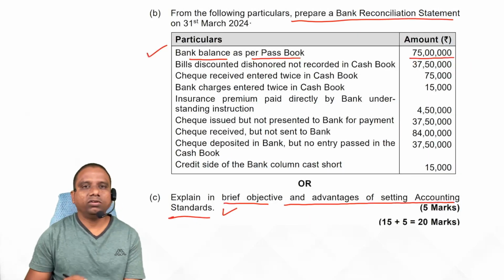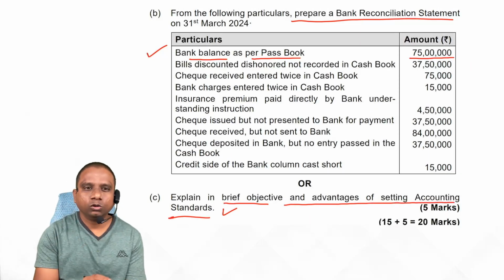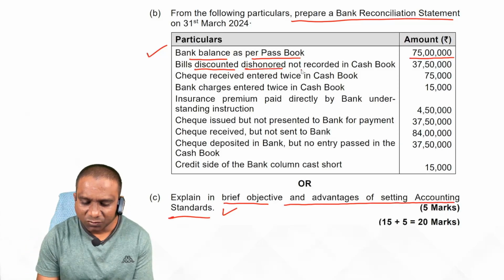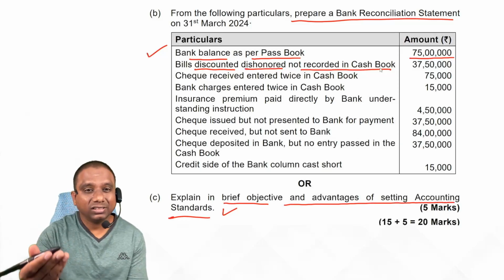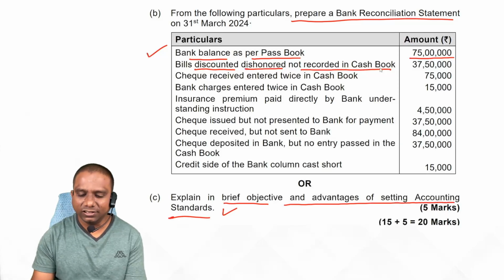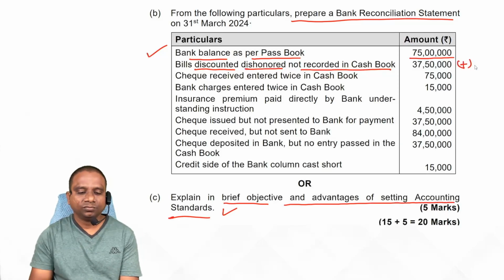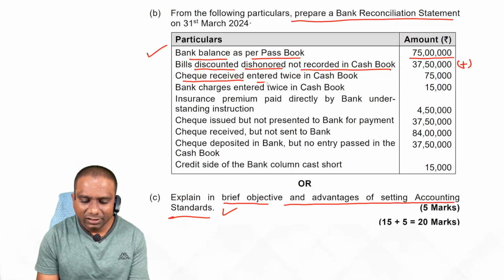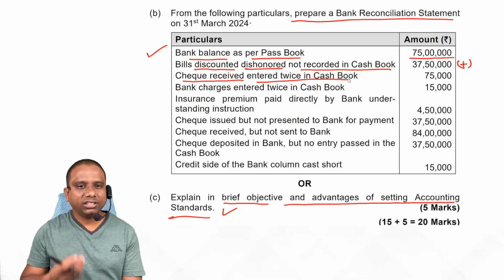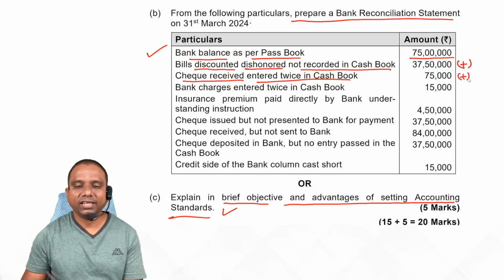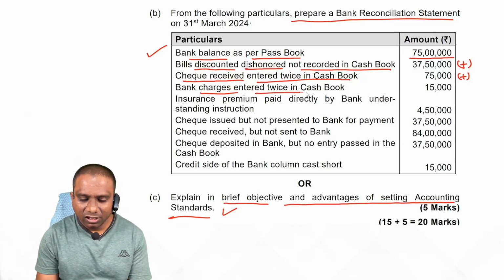Now look at the items one by one, whether each is added to the passbook balance to get the cash book balance. Bills discounted, dishonored, not recorded in the cash book: passbook balance decreases, cash book balance increases, so this is added. Next, 37 lakh 50,000. Next, check received entered twice in the cash book: cash book balance increases, whereas passbook decreases. So increase one time.